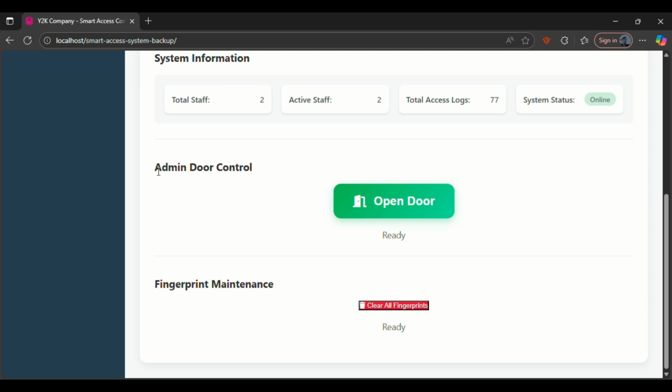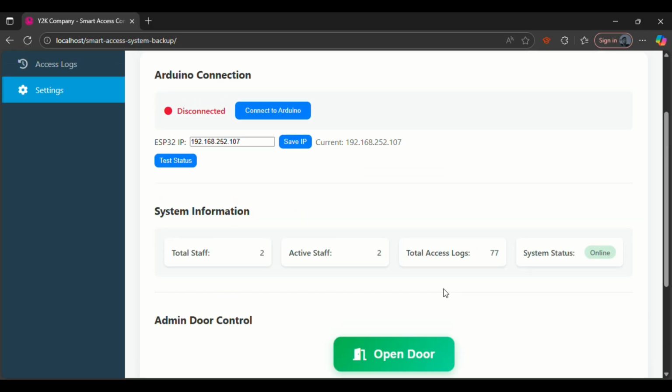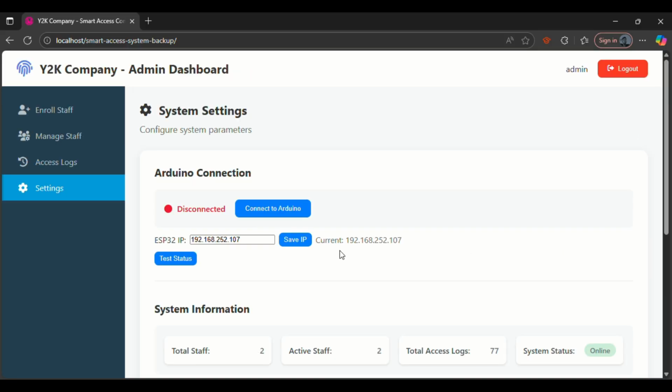And then the admin door control. This is one button especially for the admin to open without any records. This privilege is only for admin. And then the fingerprint maintenance is for clearing all the fingerprints when there is a clash between fingerprints or staffs.